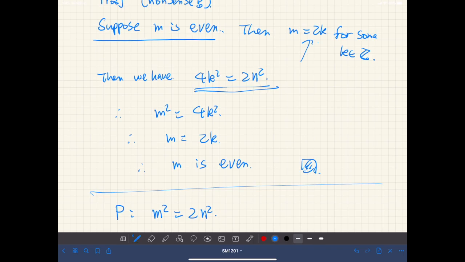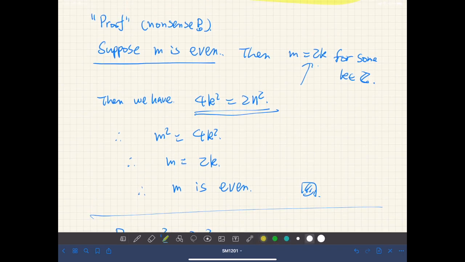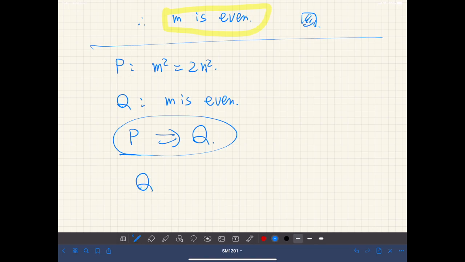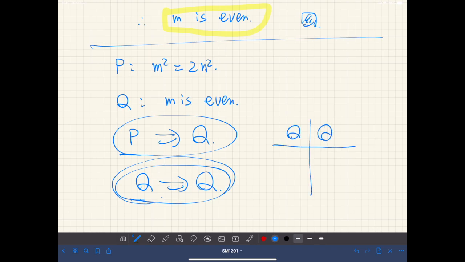However, look at this wrong proof. In the beginning, we assume that m is even, which is the conclusion. And then we concluded that m is even, right? So what we are actually doing in this wrong proof is: if Q, then Q. If you write down the truth table of this logical proposition, Q implies Q, Q can be true or false.